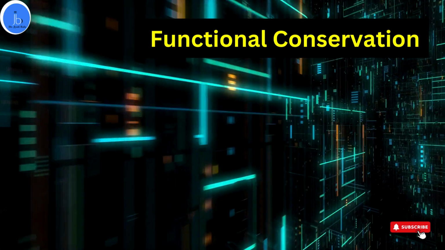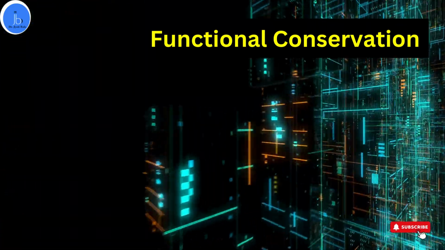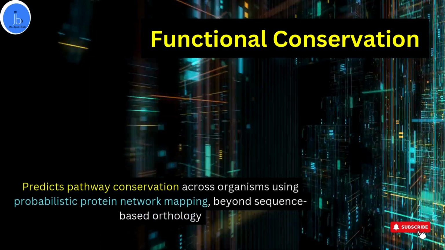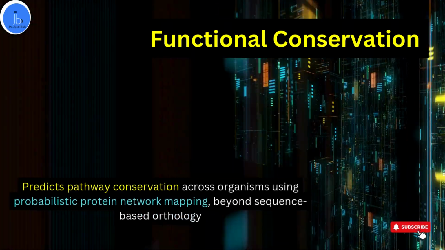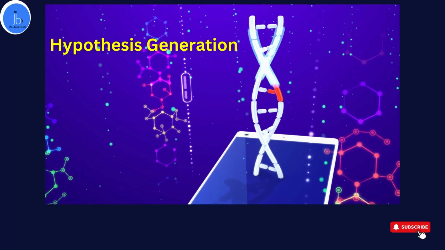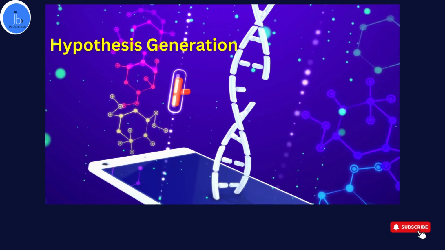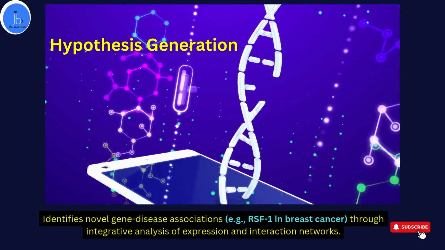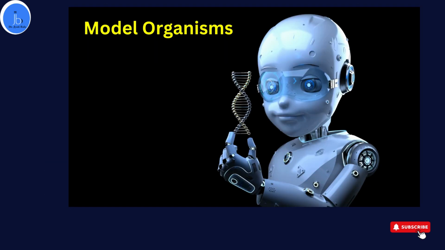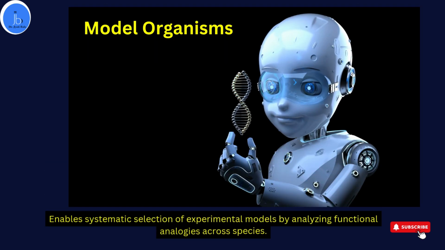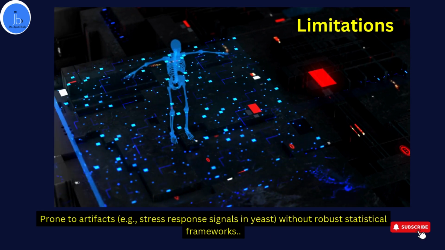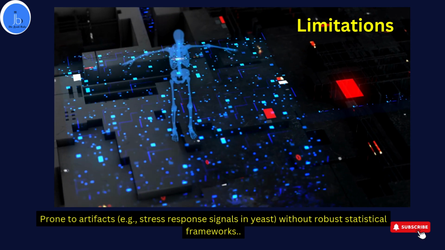Here we must also understand the functional conservation. Big data biology also impacts functional conservation by predicting pathway conservation across organisms using protein network mapping beyond sequence-based orthology. It can also help in identifying novel gene-disease associations, for example, RSF1 in breast cancer. Through the integrative analysis of expression and interaction networks, it also enables systematic selection of experimental models by analyzing functional analogs across species.